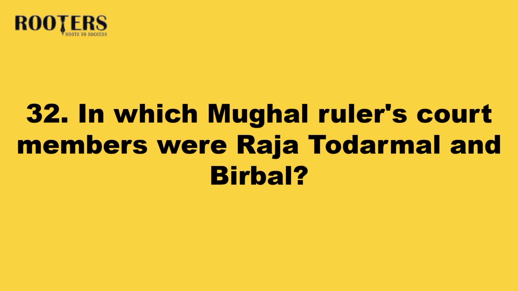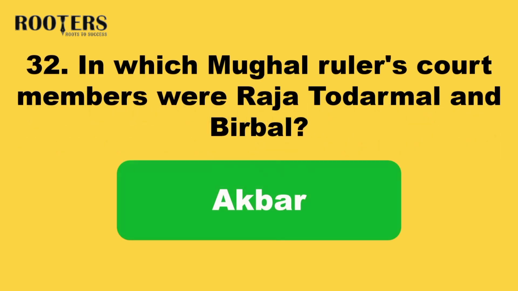In which Mughal ruler's court were Raja Todar Mal and Birbal members? Answer: Akbar.